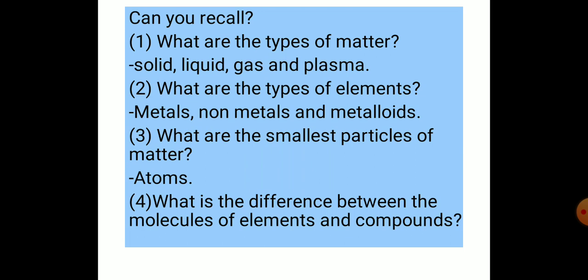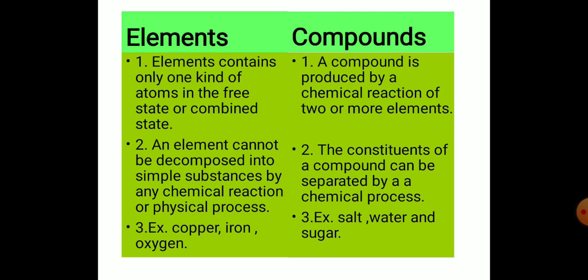Number 4. What is the difference between the molecules of elements and compounds? See, the difference is given here. The first difference: elements contain only one kind of atoms in the free state or combined state.